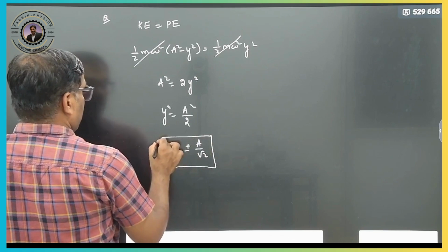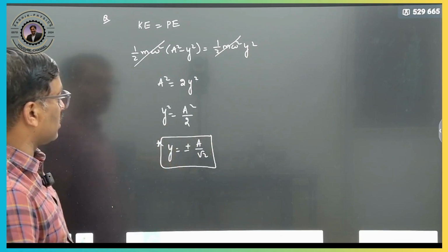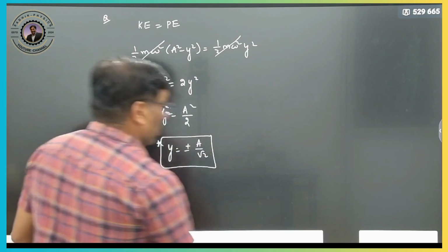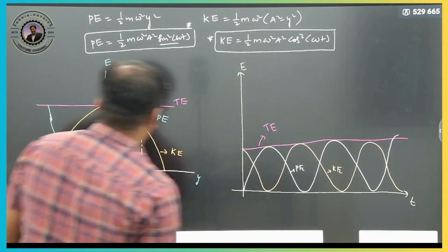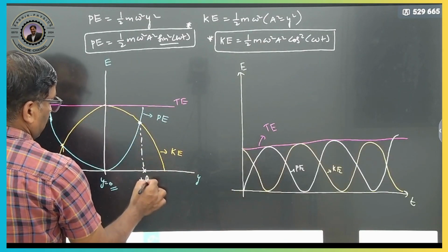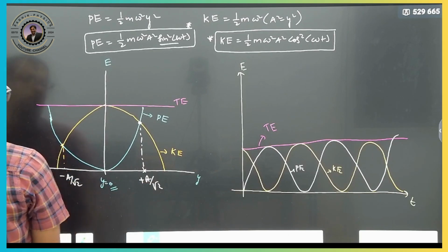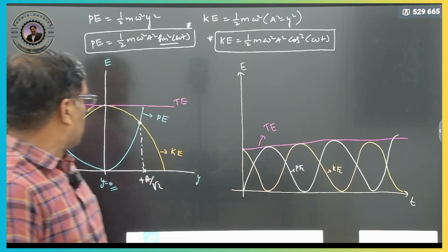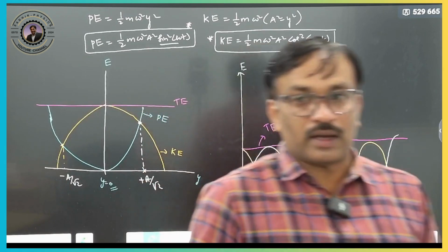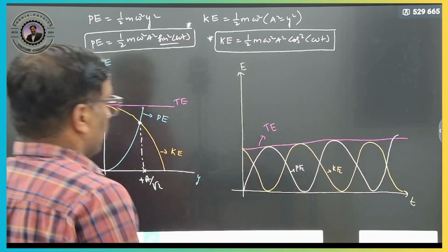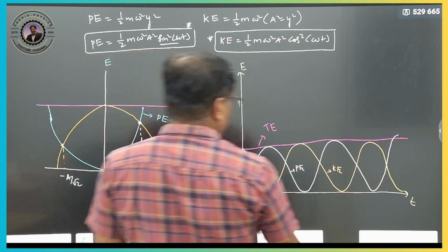At this point, kinetic energy and potential energy are equal. So what are these points? Here it is plus a by root 2, and this is minus a by root 2. These are the positions where kinetic energy and potential energy are both equal.